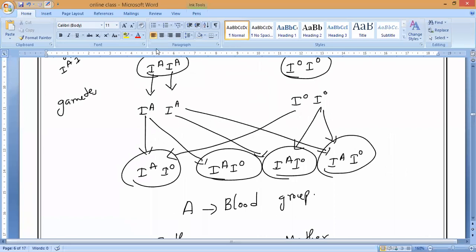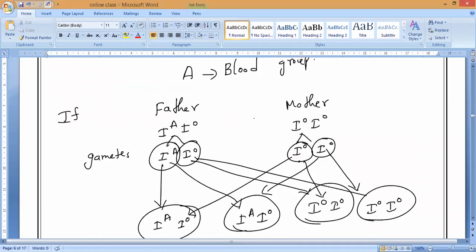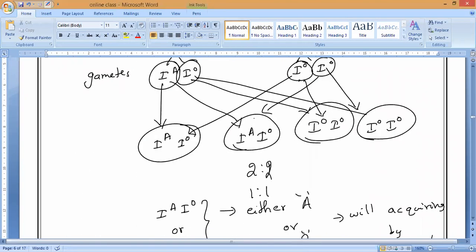Anybody having a doubt? I hope you all understood this very clearly. This is a very important concept, and based upon this you have to decide the characteristics. One question will definitely come in our exam, and in the final exam 100% it will come, because this is a very important concept.